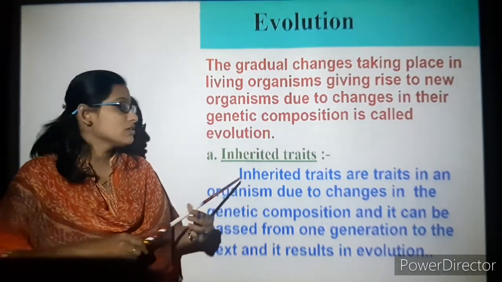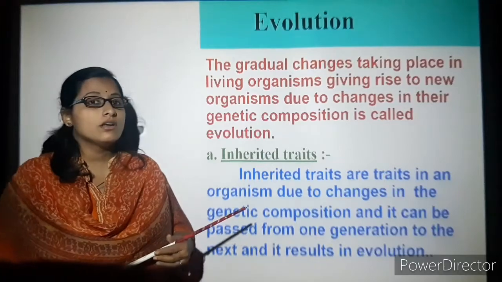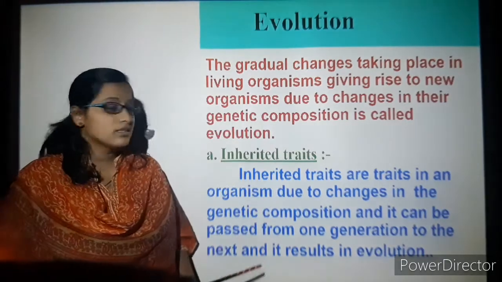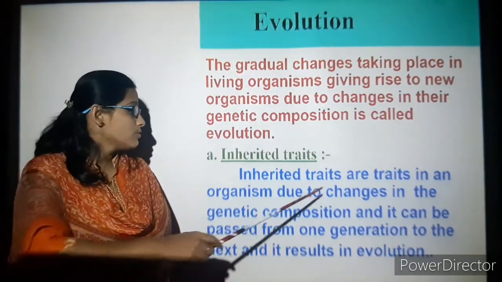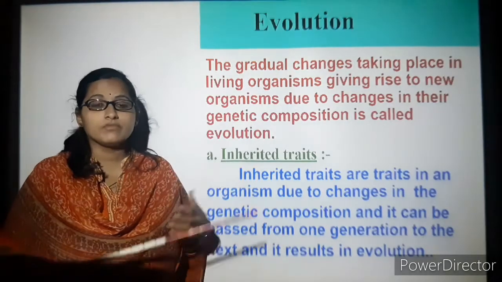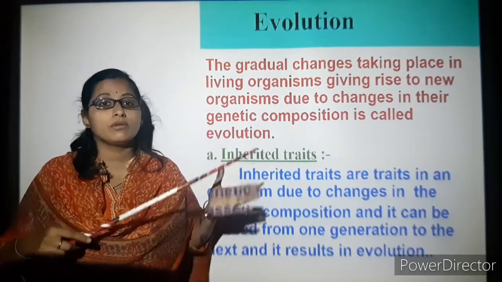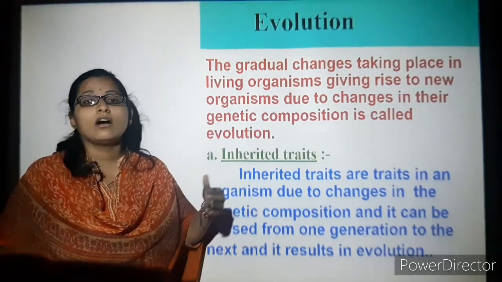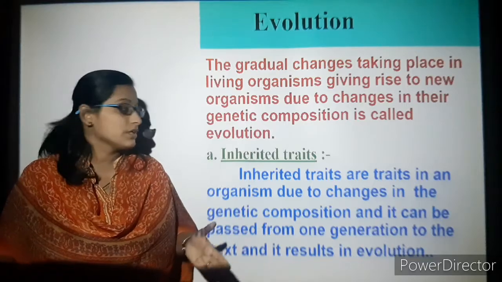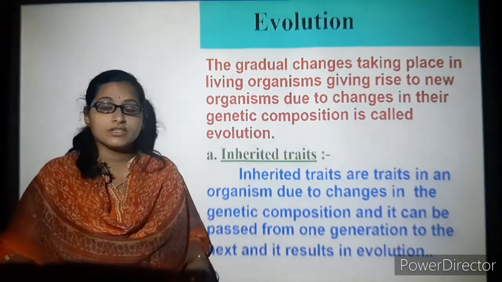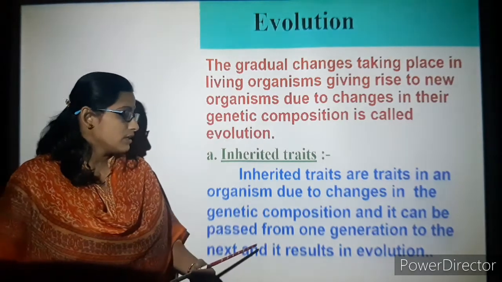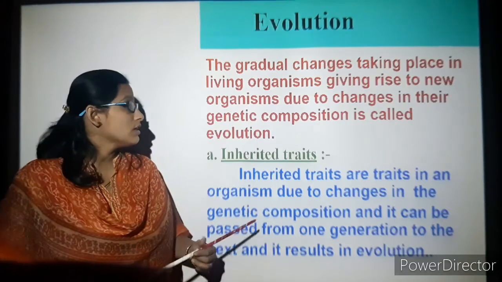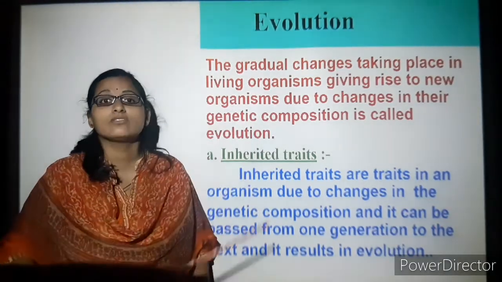The first one is inherited traits. Inherited traits are very much linked to evolution. Why? Because they are the traits in the organism where, due to changes in the genetic composition from the parental side, the mother or the father, these genes get transferred to the new offspring and can be passed from one generation to another. This will result in evolution, or the formation of new species. So inherited traits are directly linked to evolution.